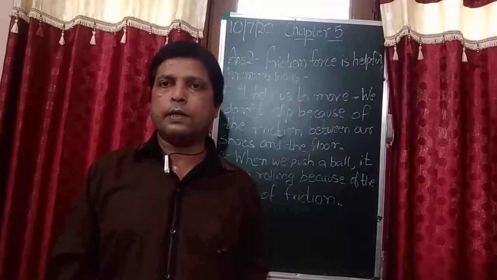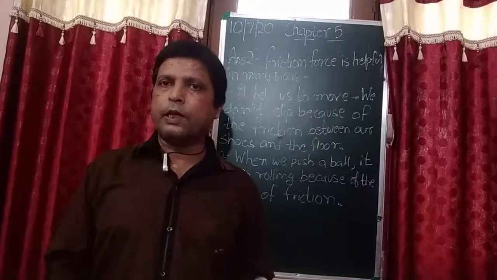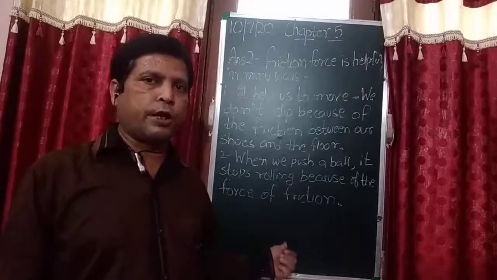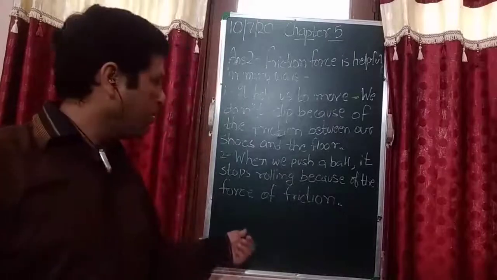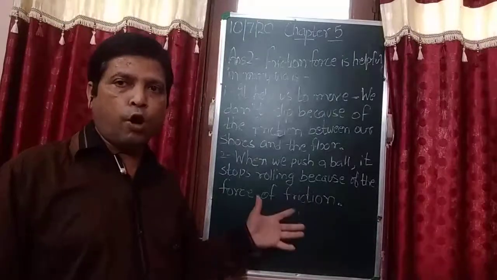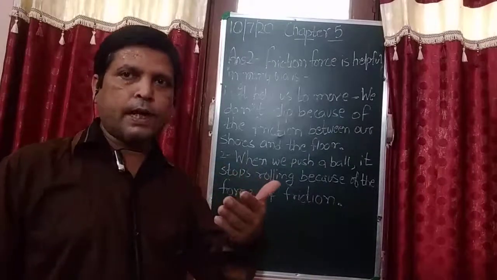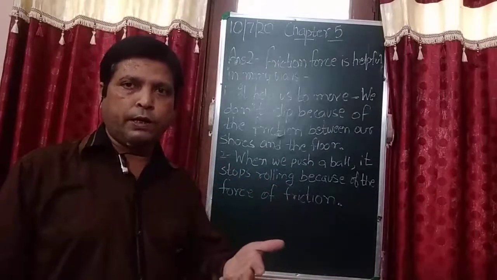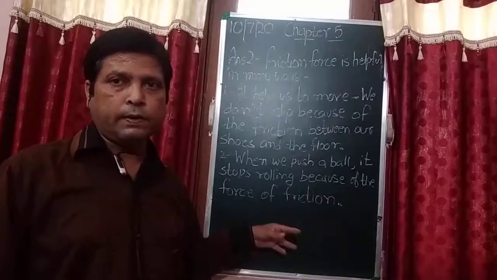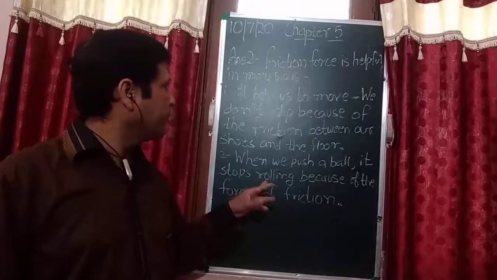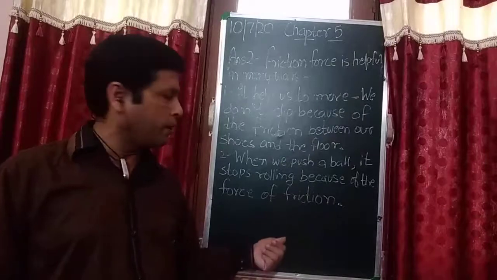How does this happen, student? This happens due to this frictional force, because it always applies against the motion of an object. It always opposes the motion of an object. How this force is helpful, that I have already explained to you.